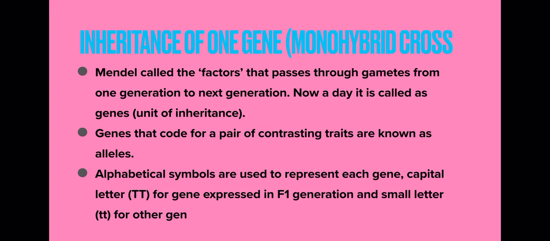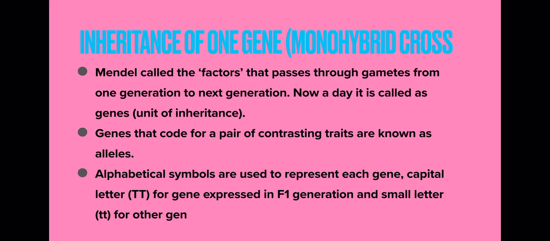So one gene will code for one character, for example height, and it will code for one pair of contrasting traits, that is height will be tall or dwarf. So genes that code for a pair of contrasting characters are said to be alleles.